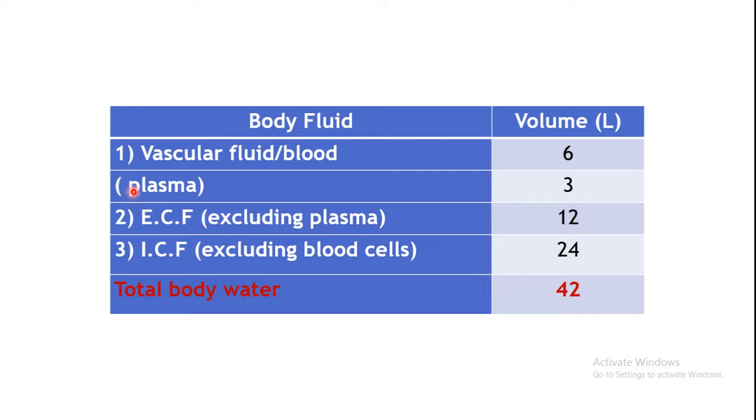Blood is a type of connective tissue and the extracellular fluid over there is plasma. So excluding plasma, the rest of the body's extracellular fluid amounts to 12 liters. Intracellular fluid, that is the fluid present within the cells, excluding the blood cells, because we have considered them already, is around 24 liters. So total body volume comes out to be around 42 liters.